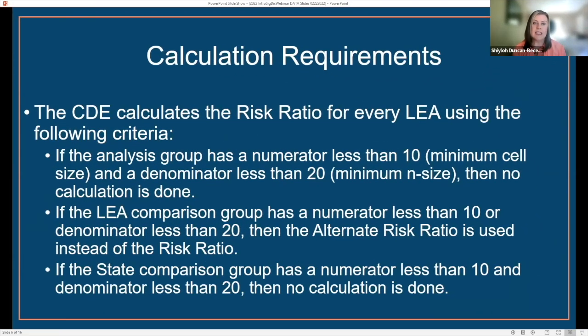Calculation requirements. The CDE calculates the risk ratio for every LEA using the following criteria. If the analysis group has a numerator less than 10, minimum cell size, and a denominator less than 20, minimum n size, then no calculation is done. If the LEA comparison group has a numerator less than 10 or a denominator less than 20, then the alternate risk ratio is used instead of the risk ratio. If the state comparison group has a numerator less than 10 and a denominator less than 20, then no calculation is done.